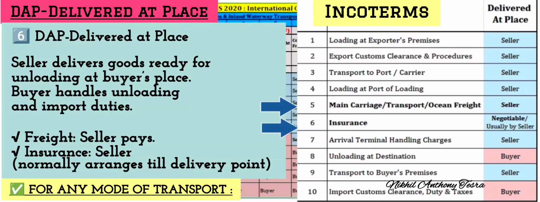DAP, that is Delivered at Place. Seller delivers goods ready for unloading at the buyer's place. Buyer handles unloading and import duties. Freight is paid by the seller and insurance is normally arranged by the seller till the delivery point.